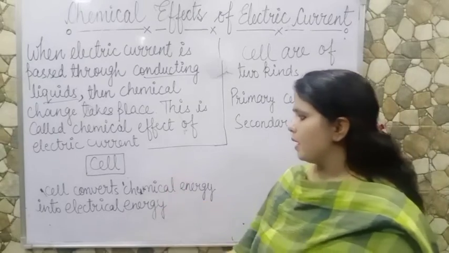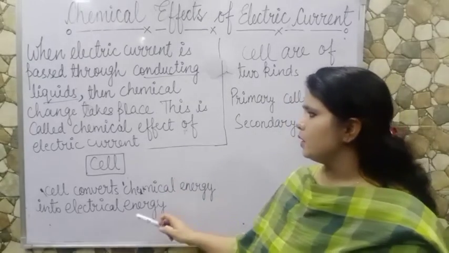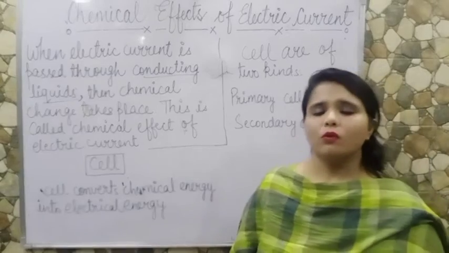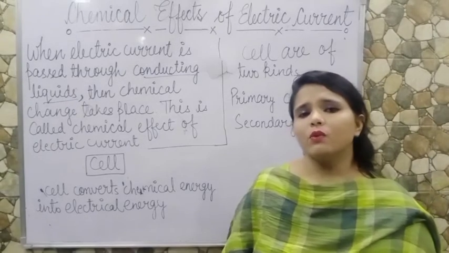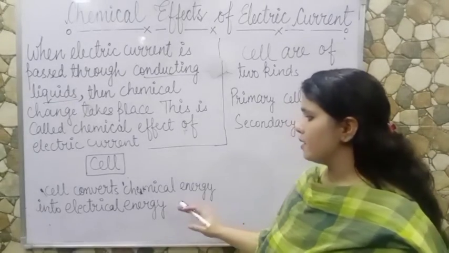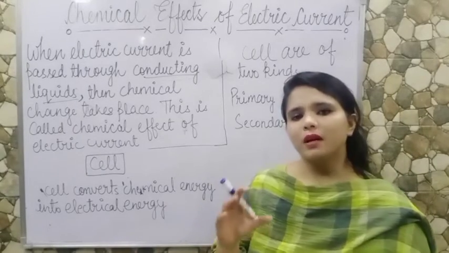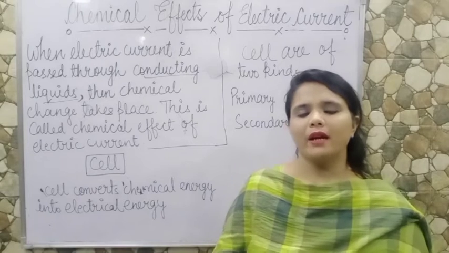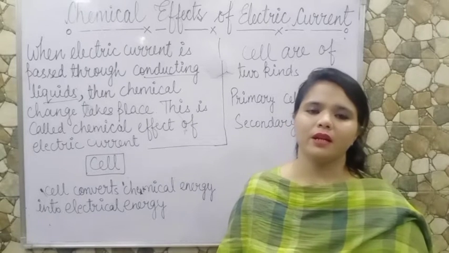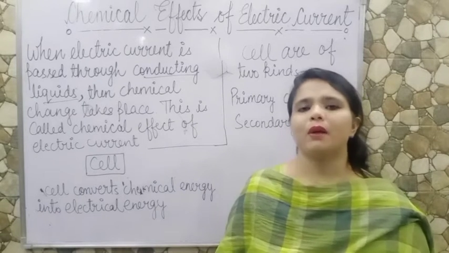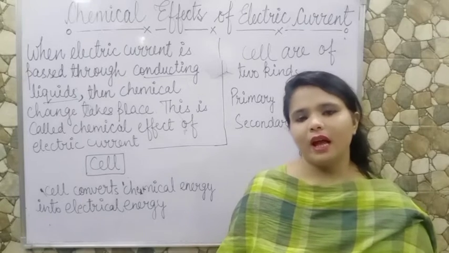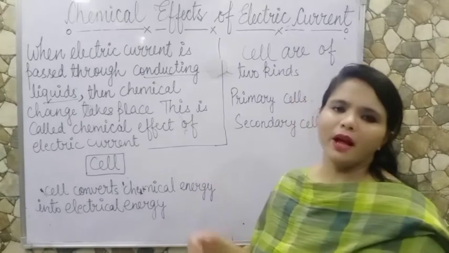Now cell. Cell converts chemical energy into electrical energy. What is the work of a cell? Cell converts chemical energy into electrical energy. We have chemical energy inside the cell, and it converts into electrical energy, and we can run our appliances with the help of this electrical energy.